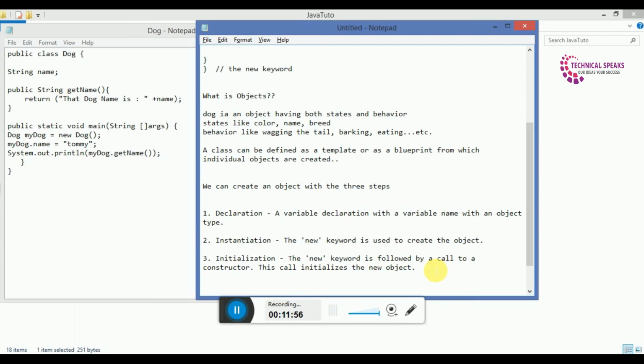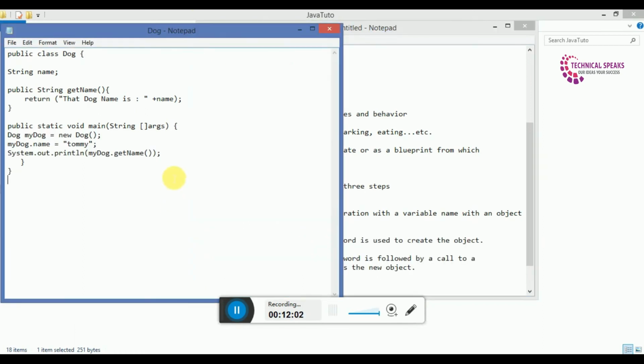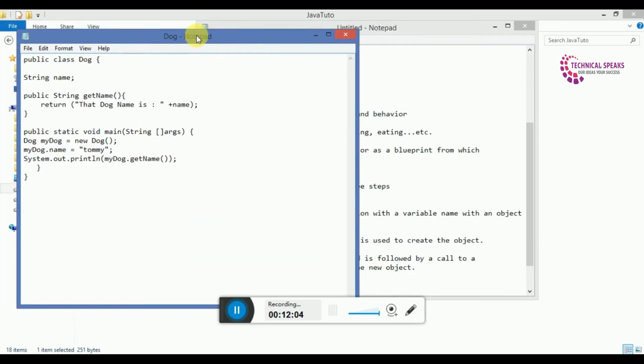Let's try to understand this with an example. Here I already created a small program to understand what an object is and how we can create an object. So here we have a class named dog, a variable of data type String named name, and here we have a public String getName method in which we return "dog name is" plus name.